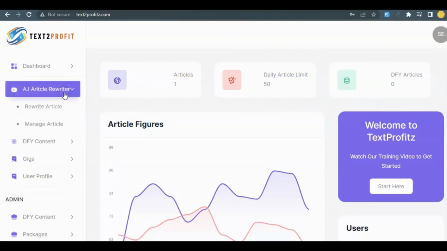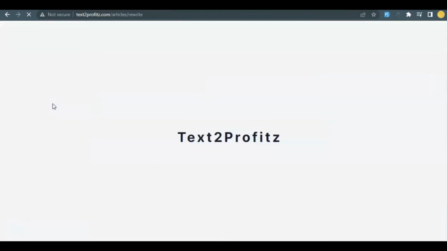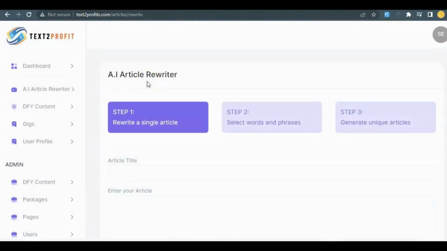This is where you get to rewrite your articles or manage articles. So taking on rewriting article, it takes us to this page. The AI article rewriter, as you can see, is done in 3 steps. Step 1, rewrite a single article. Step 2, select words and phrases, and the last step is generate unique articles. Let's get started. In article title, we will be going for